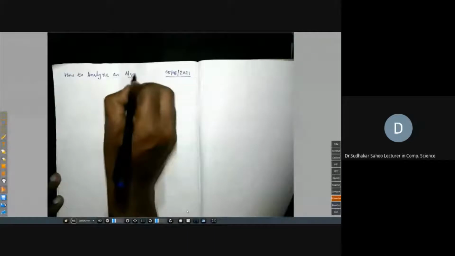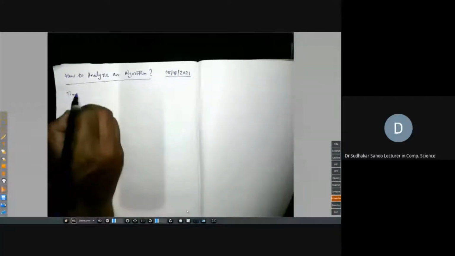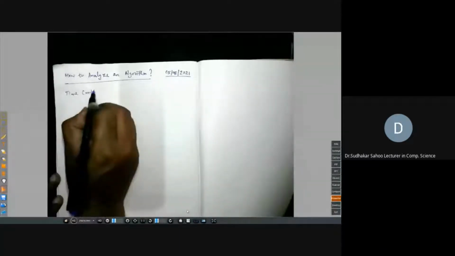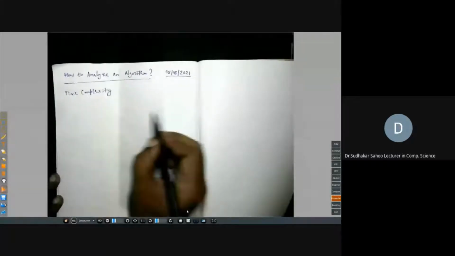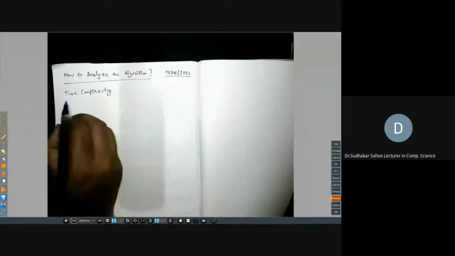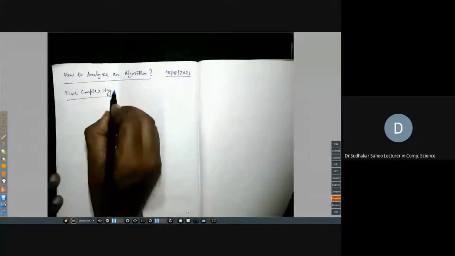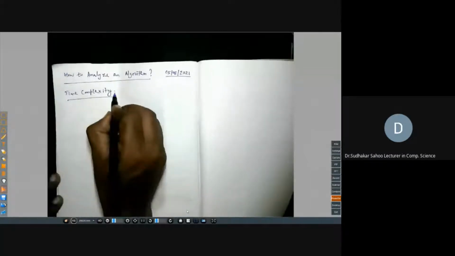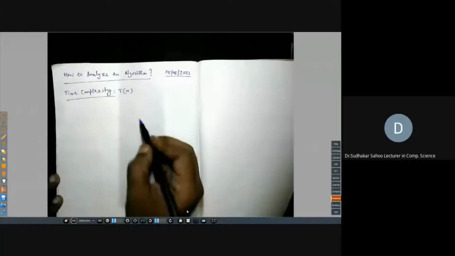This is our first question today, and we will discuss time complexity particularly. Space complexity is similar, so we will focus on time complexity. So how to find the time complexity of an algorithm?